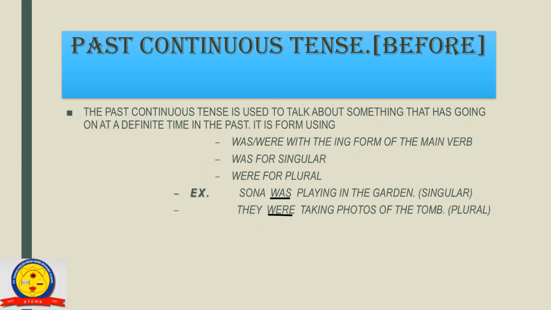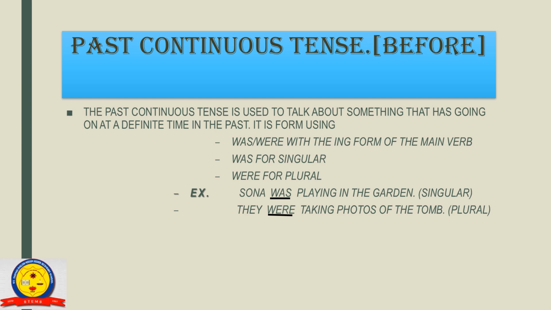The past continuous means before. Means the past continuous tense is used to talk about something that was going on at a definite time in the past. It is formed using was, were with the ing form of the main verb. Was for singular and were for plural. Singular means one person and plural means more than one.